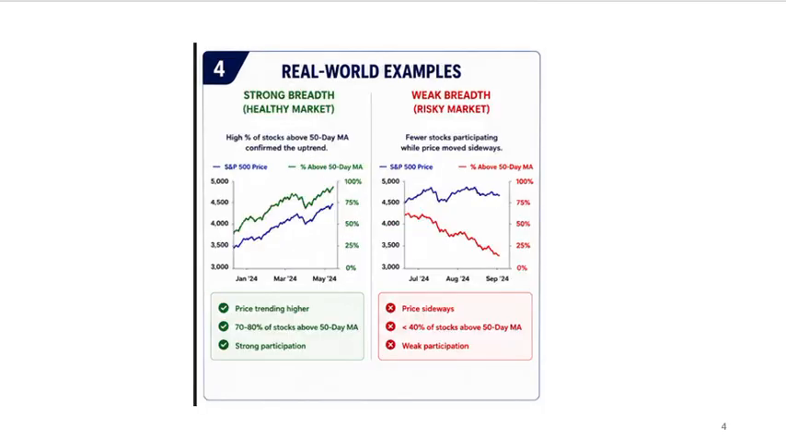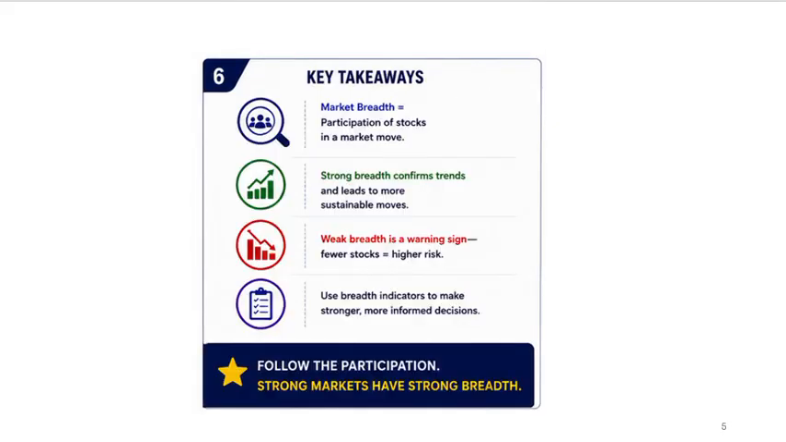So, real world examples. For example, here you have a price trending higher. 70 to 80% of stocks are above the 50-day moving average, moving up, strong participation. If the price is moving sideways and less than 40% of stocks are above the 50-day moving average, then there's weak participation.